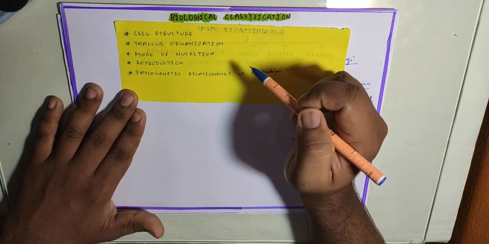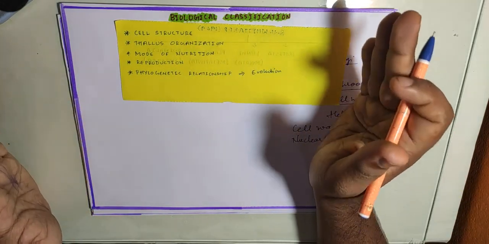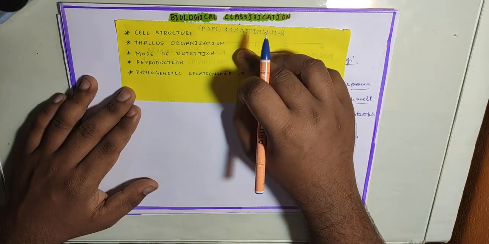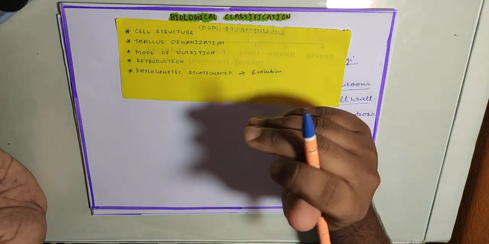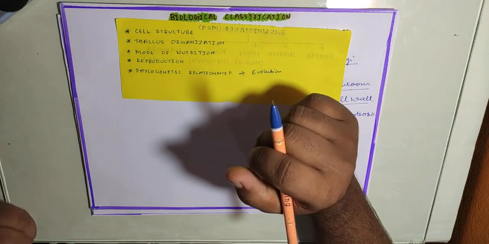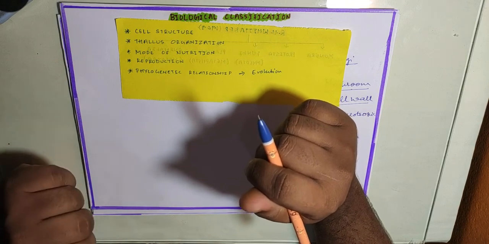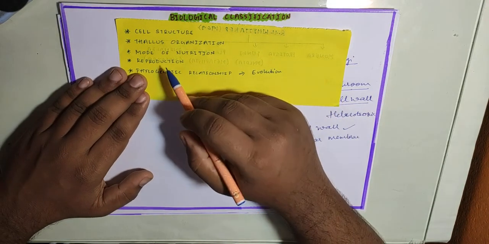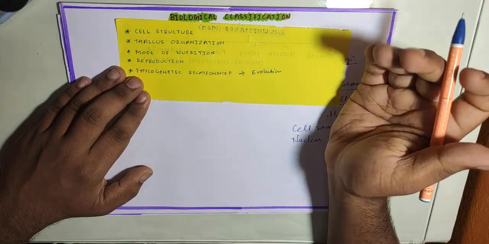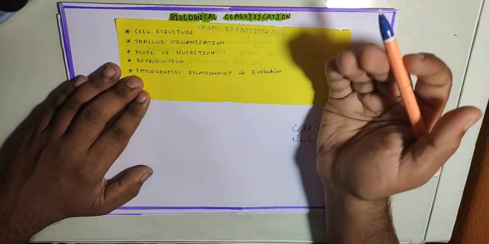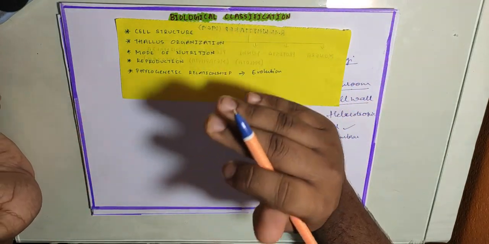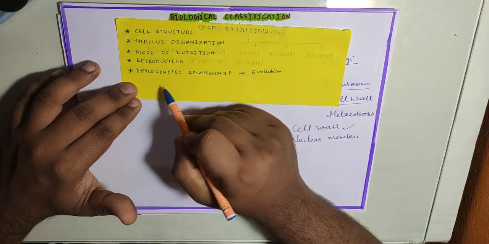Next is the thallus organization: whether the organism is unicellular or multicellular, that is one thing. Second, if we consider a plant, whether the thallus is acting like a root and shoot system, or whether it has a separate root and shoot system. Then mode of nutrition, whether it is an autotrophic or a heterotrophic organism. Then reproduction, we have different types like asexual and sexual reproduction, that is reproduction without gametes and reproduction with gametes. Next is phylogenetic relationship.